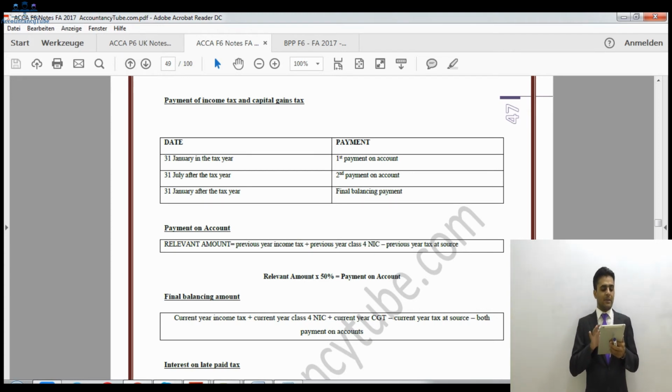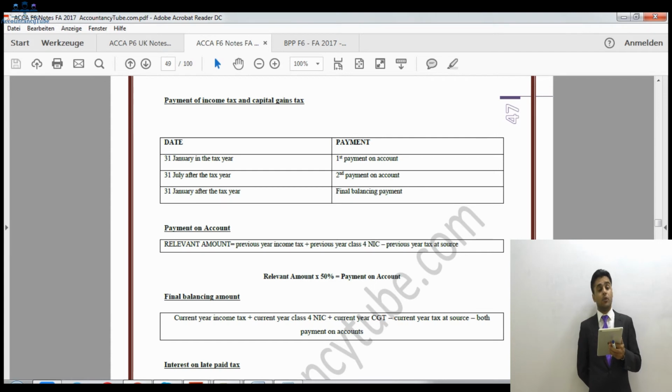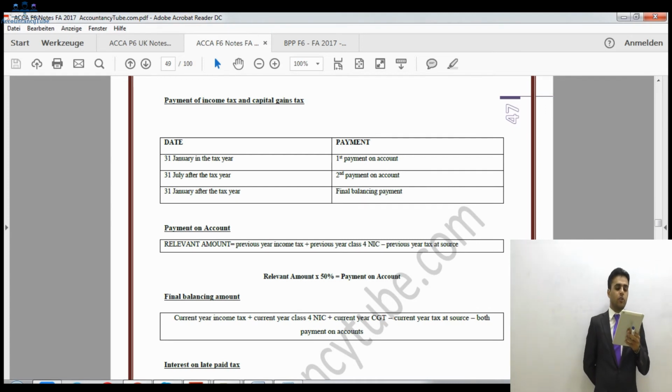All right. And on the date of balancing payment, which is 31st of January after the tax year, that is the date of capital gains tax liability as well, if you remember. So capital gains tax will be payable on 31st of January after the end of tax year. On the final balancing payment date, you will be making a balancing payment, you will also be making payment on account of a tax year, and you will also be making payment of capital gains tax. So there will be 3 payments on that date.